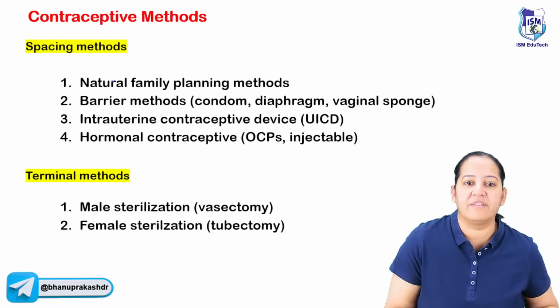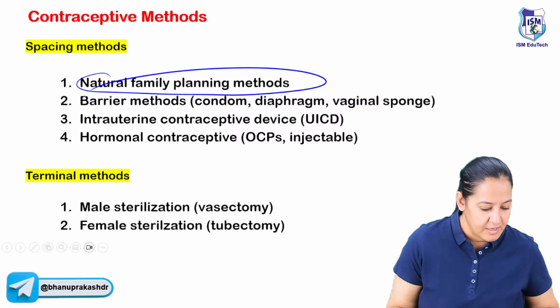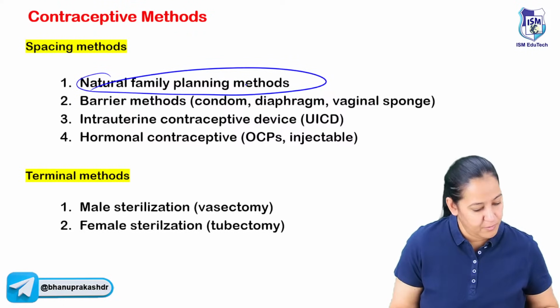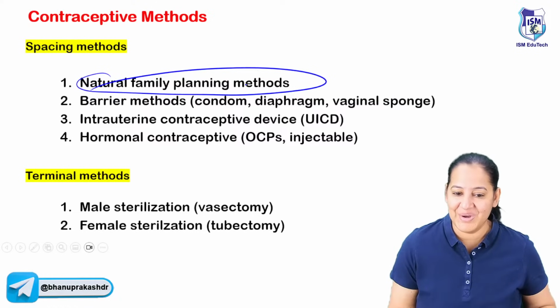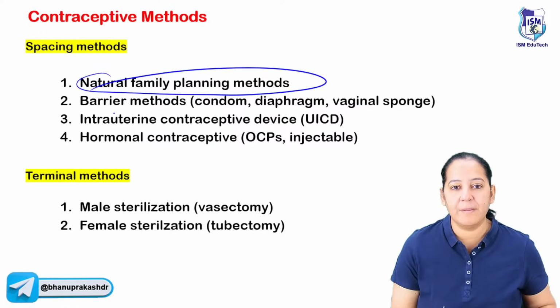Okay, so we are done with the natural methods. How many of you got it? We are done with all 7 natural methods. Yes, prolactin suppression. Absolutely right. Okay, so the natural methods I taught you. Now coming to the barrier methods, have a look.